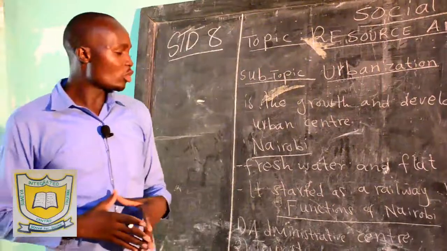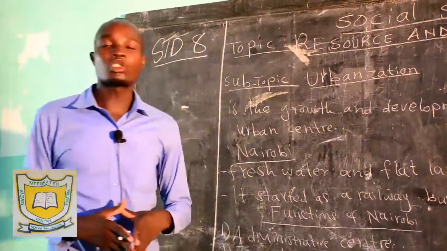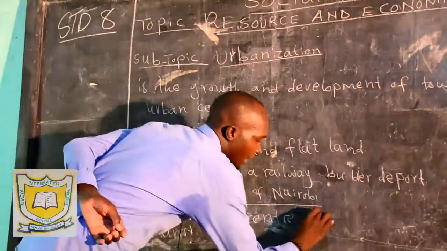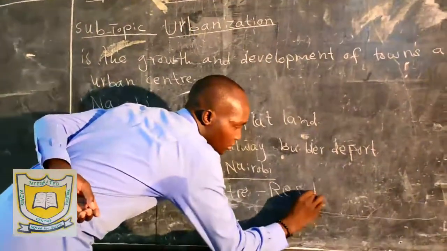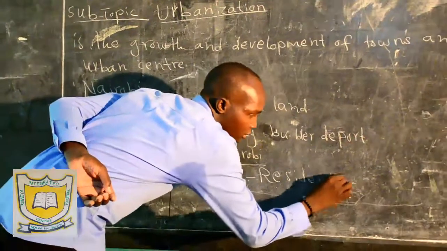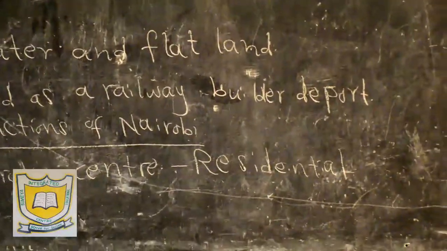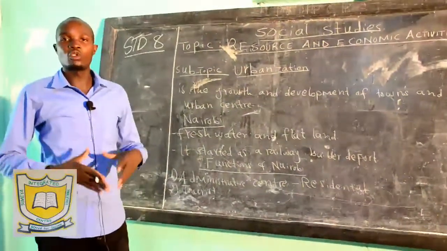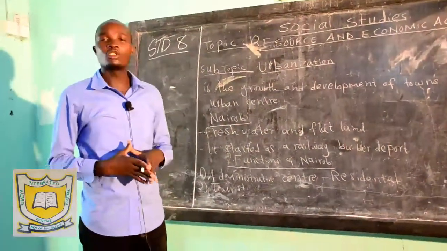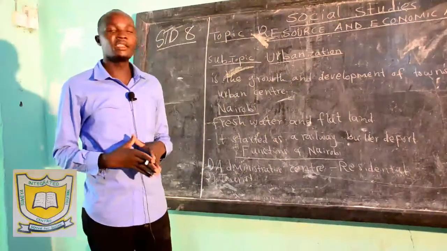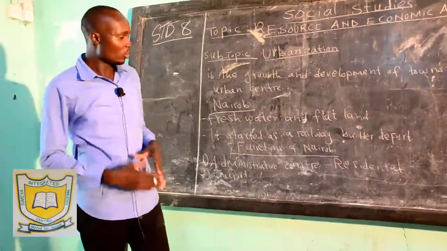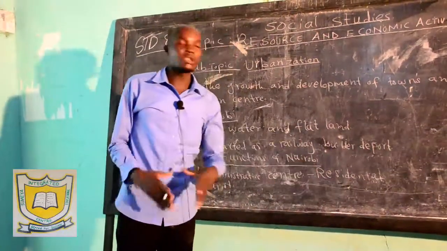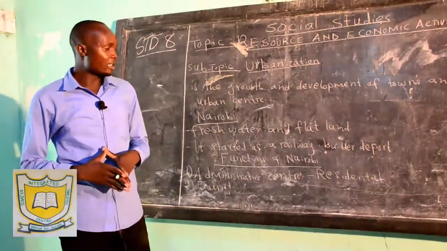Then Nairobi also has another function. Nairobi is a residential center. What do we mean by residential center? Residential center is an area where people live. So when you go to Nairobi, Nairobi holds millions of people living there from different ethnic groups in Kenya. So that is what we mean by a residential center. So when you go to Nairobi, you'll find that we have very many people staying at Nairobi.